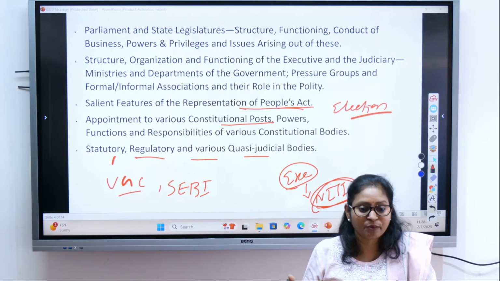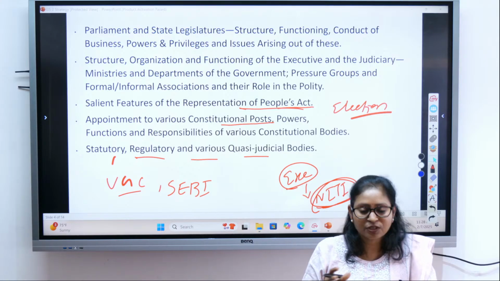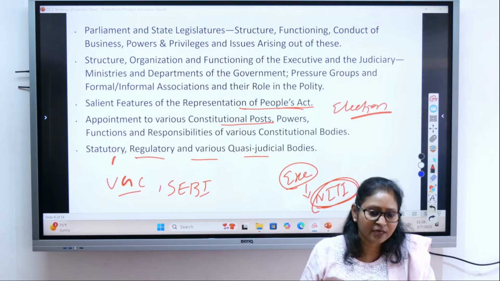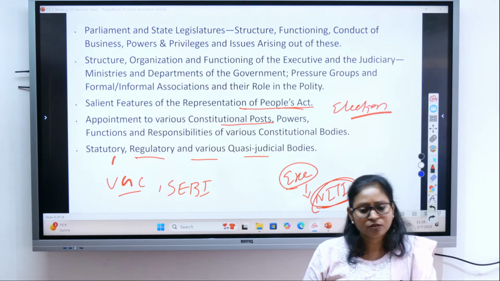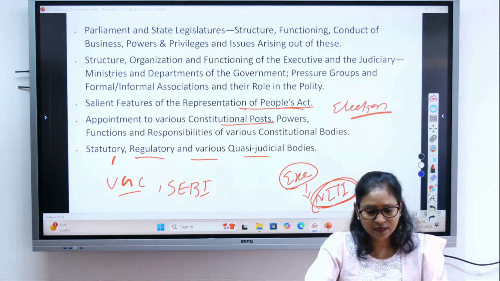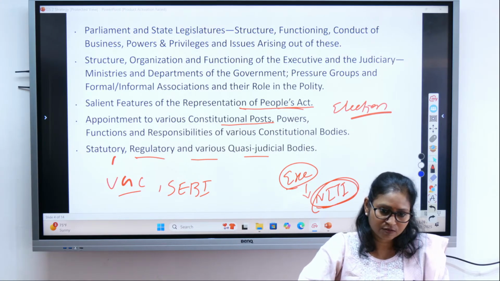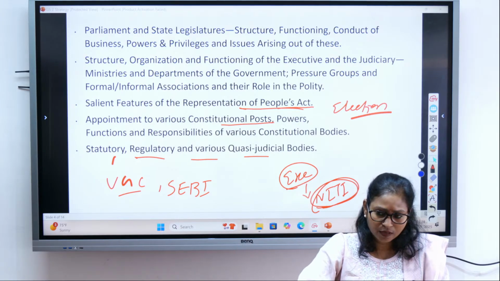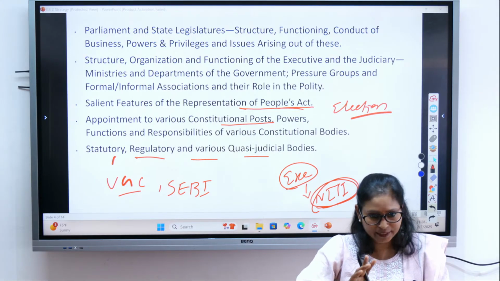Otherwise you think, arey baba, first time I'm hearing these things. It shouldn't be like that. You should know, yes, I have read about it. You'll get more clarity, and if you have any doubt, you can ask the faculty then and there: sir, I have not understood this part of the topic, can you explain again? So one is that always study and come.